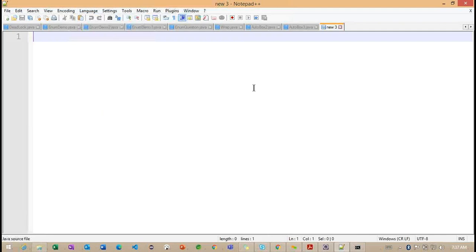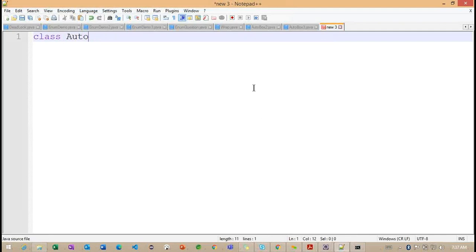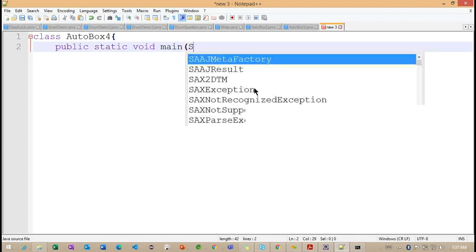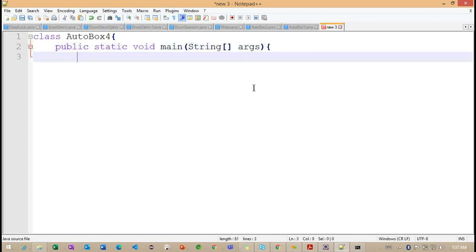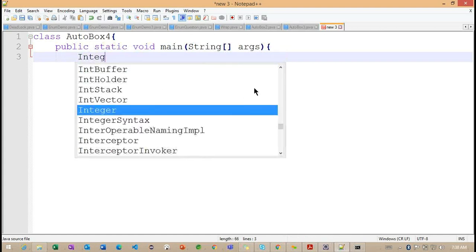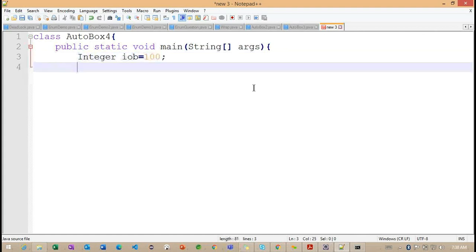Here I want to work with another data type, something called AutoBox4. Inside this AutoBox4, now here what I want to do: Integer IOB = 100.